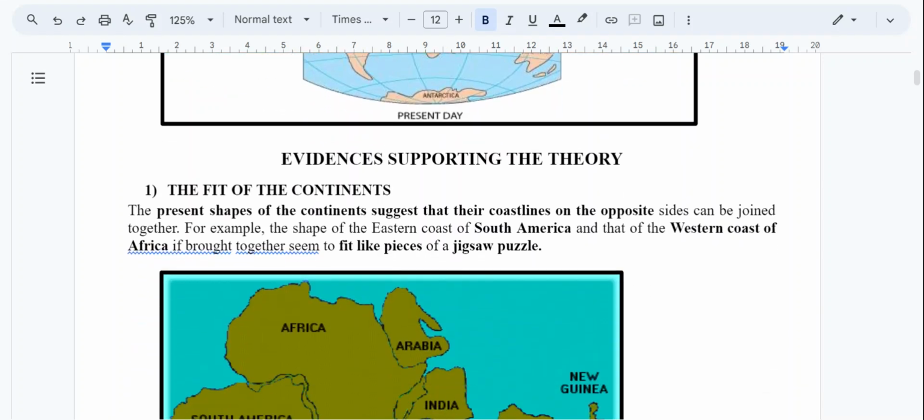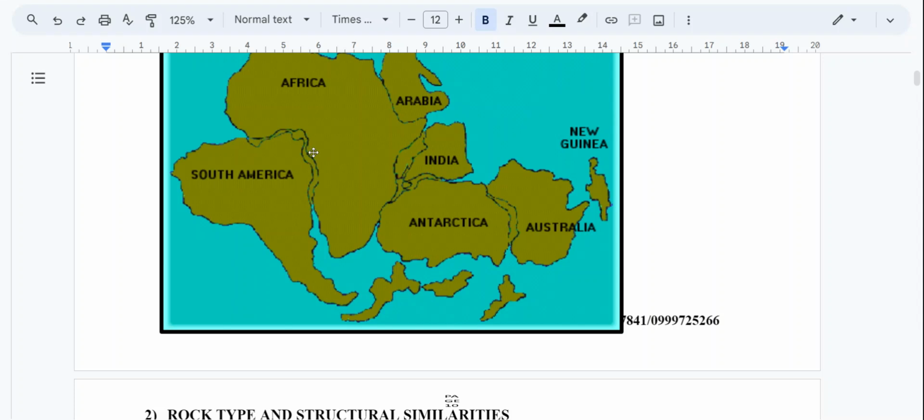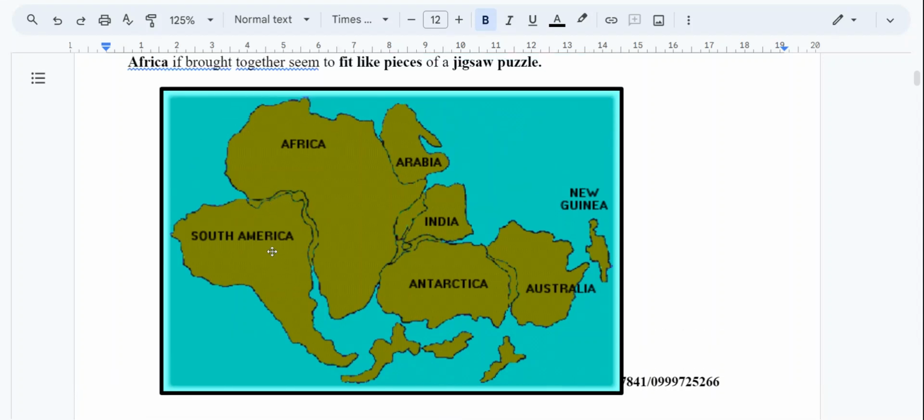So what is the evidence that supports the theory of continental drift? Number one, the fit of the continents. The present shape of continents suggests that their coastlines on opposite sides can be joined. Some continents fit into a jigsaw. For example, if we squeeze South America here, and Africa, Arabia, India, Antarctica, and Australia, you see that they are fitting into a jigsaw.